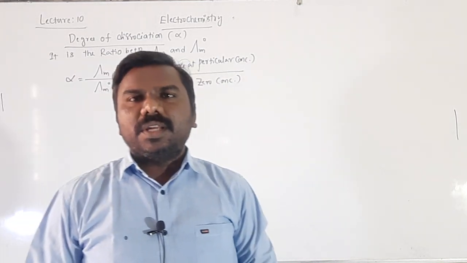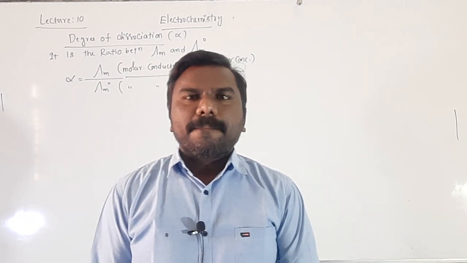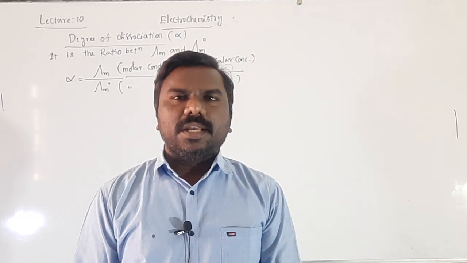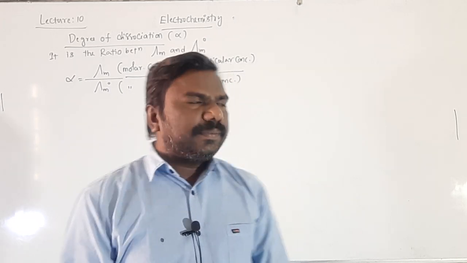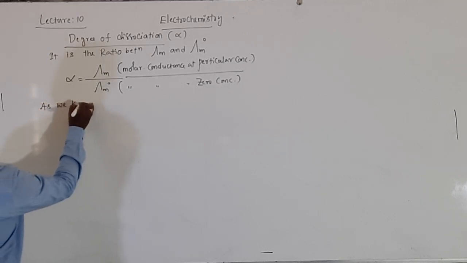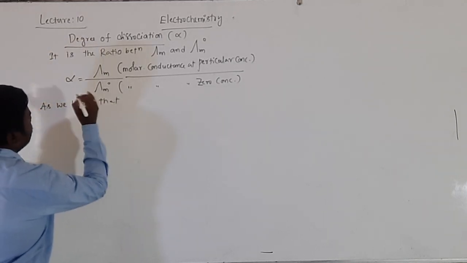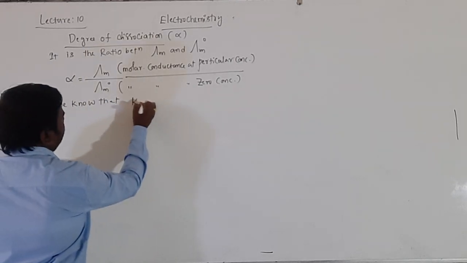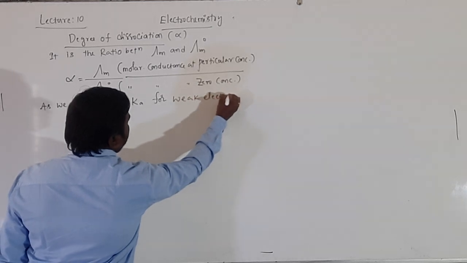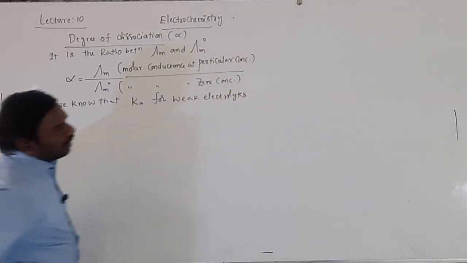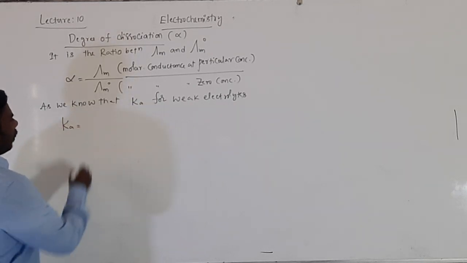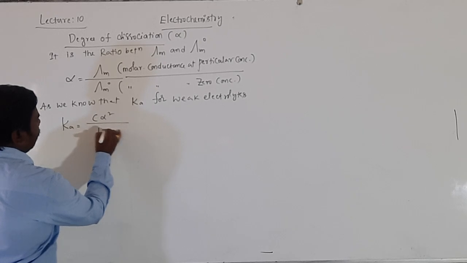Similarly, as we know in the first year course, the equilibrium constant for weak electrolytes like acetic acid, Ka for weak electrolytes as per your first year chemistry, Ka is equal to C alpha square by 1 minus alpha.